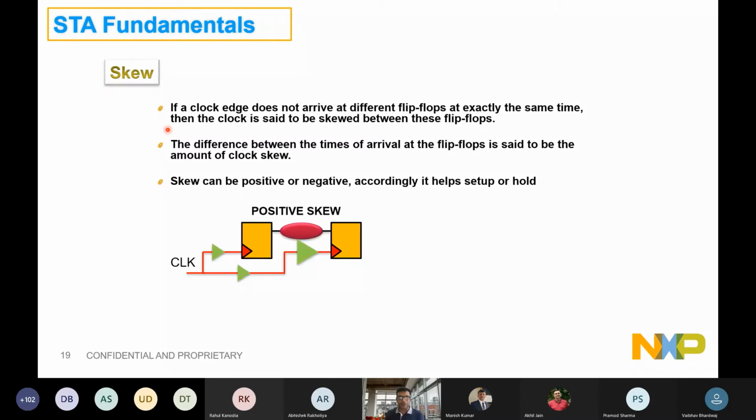So if you talk about setup, anything which is giving you an advantage, you would like to call it a positive thing. So for setup, the moment I introduce more delay to this capture flop, the overall expectation of that edge will get shifted. I can have more delay over here, right? It is helping my setup timing. At the same time, this will not help me for hold, because for hold the requirement will become more. I need to add more and more delays to meet this hold, right? So it helps setup but degrades hold.